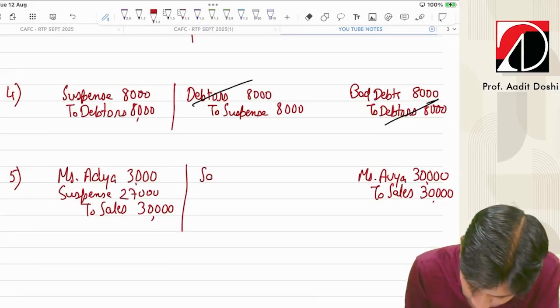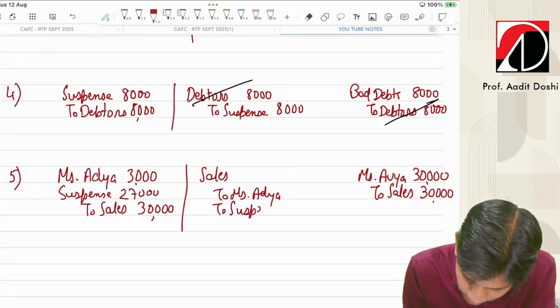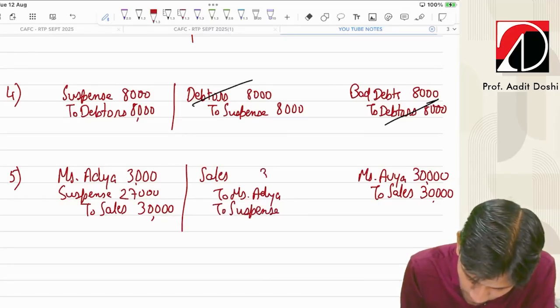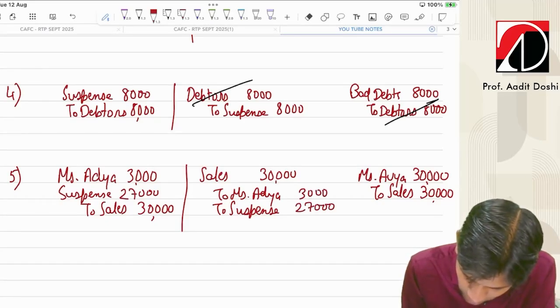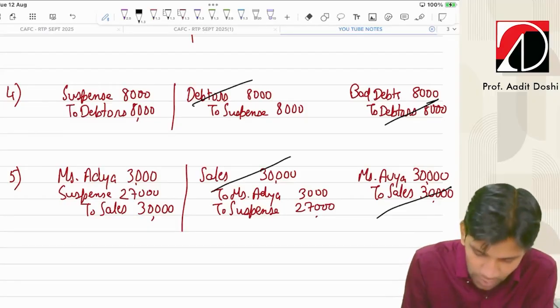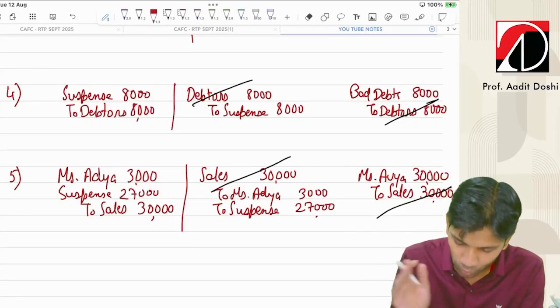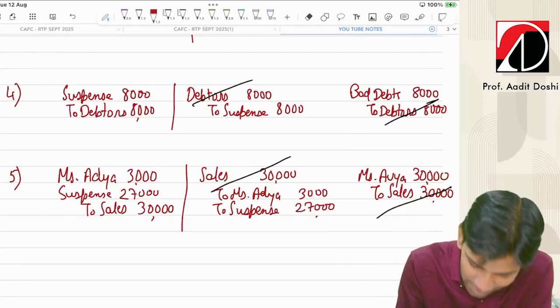Then reverse sales account debit to Miss Adya to suspense 30,000, 3,000, 27,000. Sales gets cancelled. So the final entry will be Miss Avia account debit 30,000 to Miss Adya 3,000 to suspense 27,000.